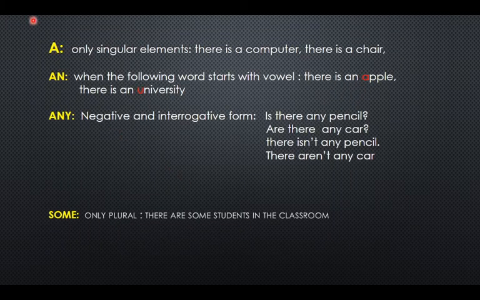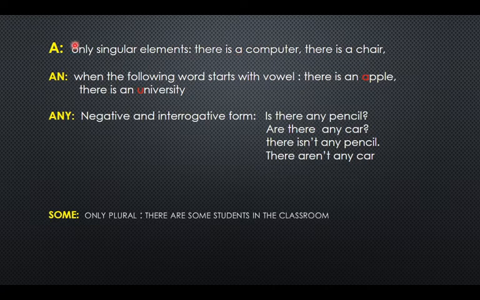The next. This is so important in this topic, but I forgot to explain it in the previous class. A, look at this, refers to singular. It's similar to when you say in Spanish una. Remember this is different from one. One is the number one. Uno. This is the difference. Only singular element. There is a computer. There is a chair. You say hay un computador. Hay una mesa. Hay una silla. But you don't say there is one computer. You don't say in Spanish hay uno computador. No. Un or una. In this case, there is a chair. Una silla. Okay? Pay attention with this.